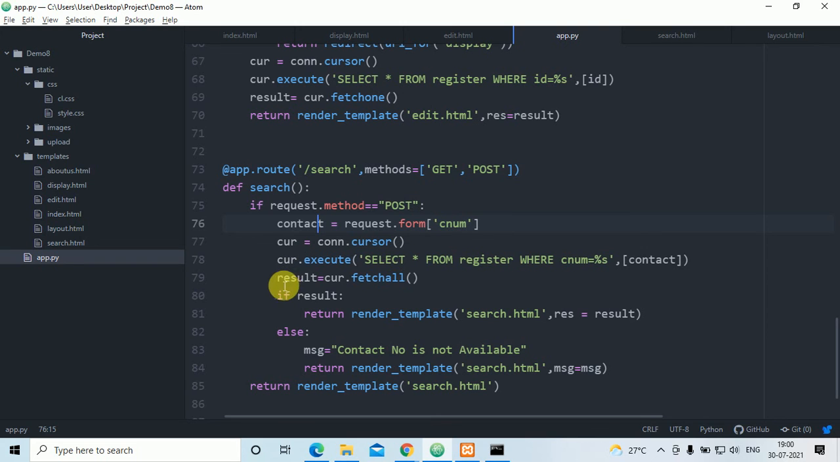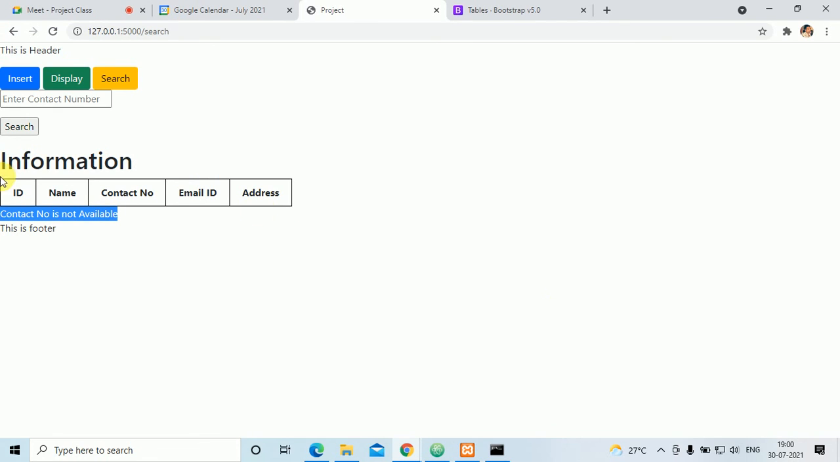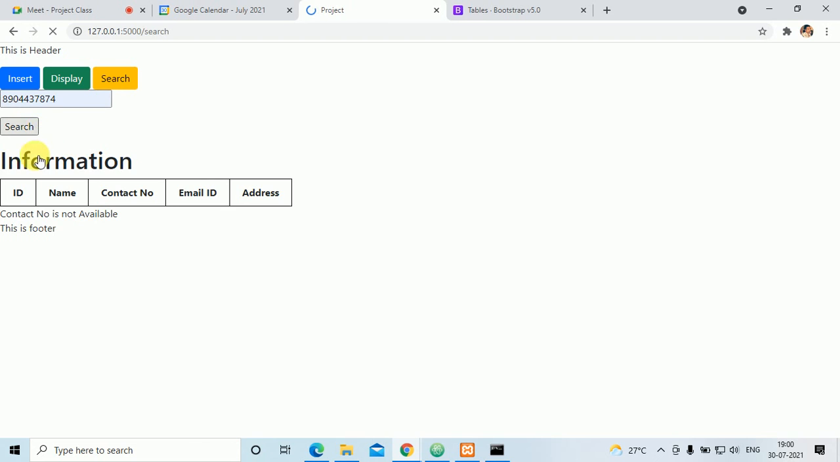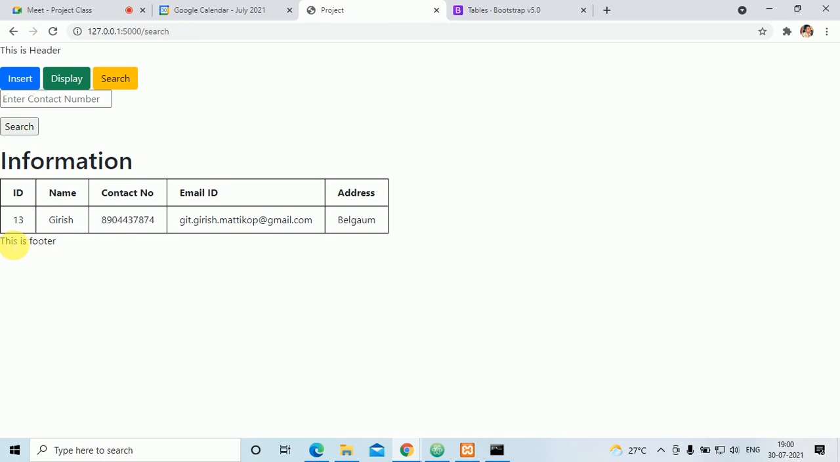So first, here it will search in the database. If it is not there in the database, it will go to the else part. It will execute this message. Understood? Else, if a record is there, then it will execute this one. So now if I put here a record which is already there, it will not display that contact number is not available. It will display the information.